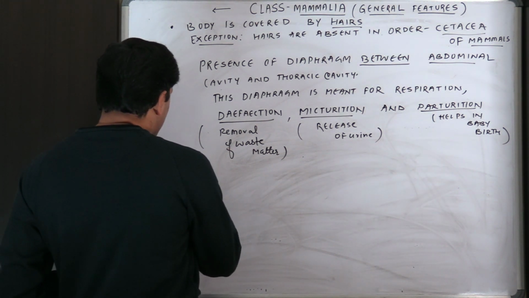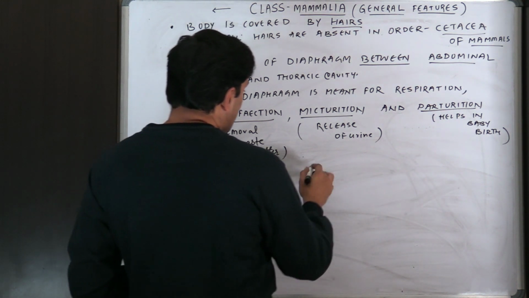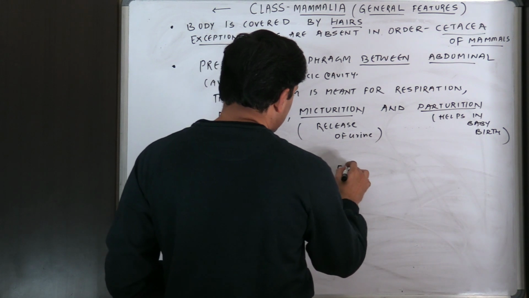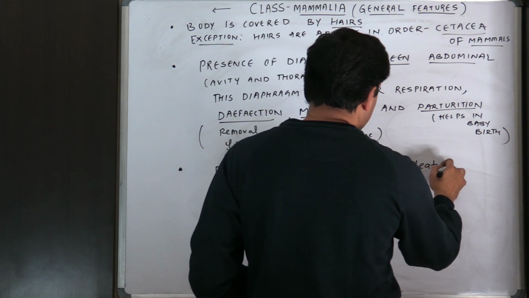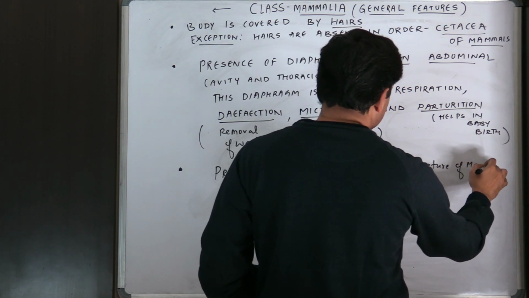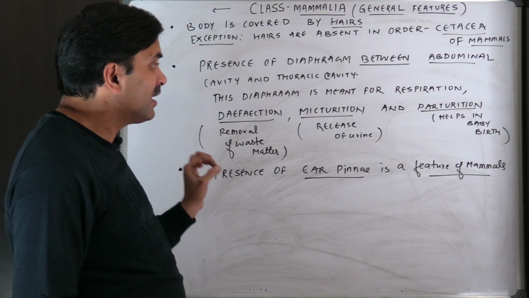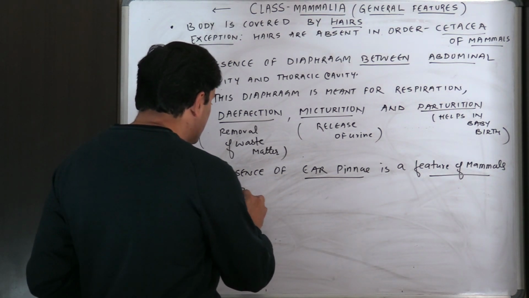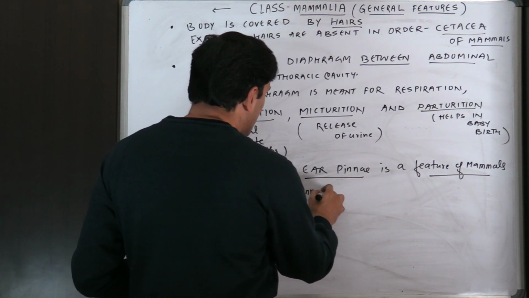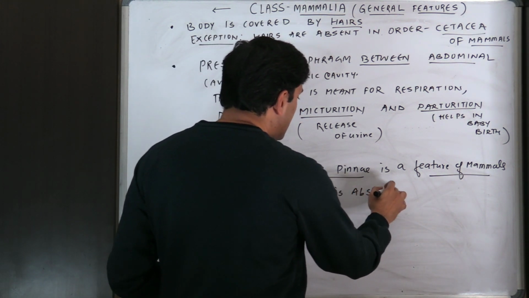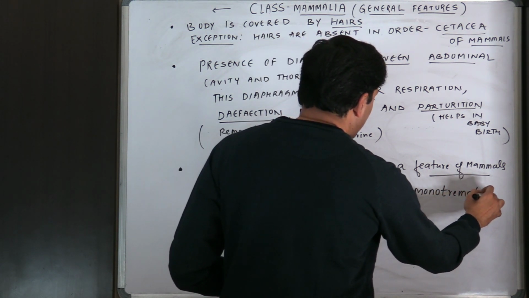Now the presence of ear pinna is a feature of mammals, but the ear pinna is absent in Monotremata members.